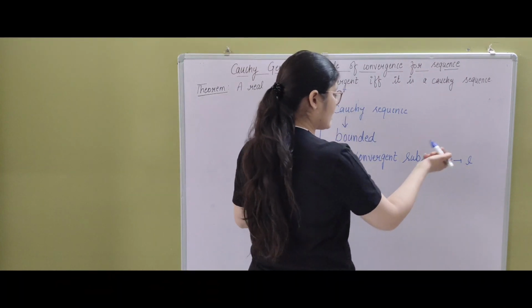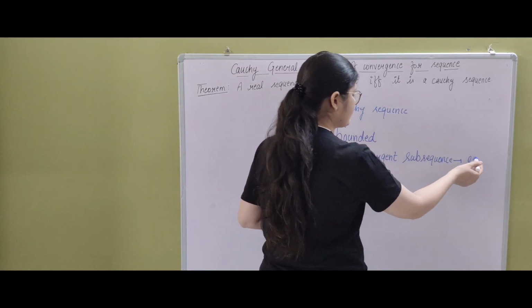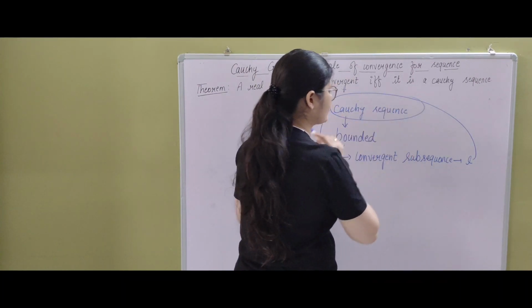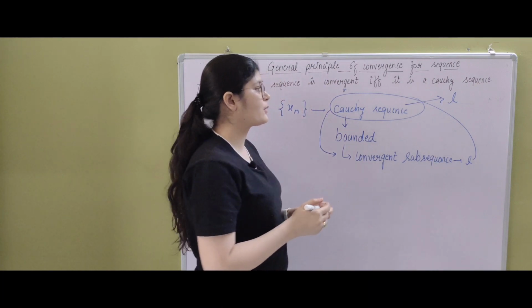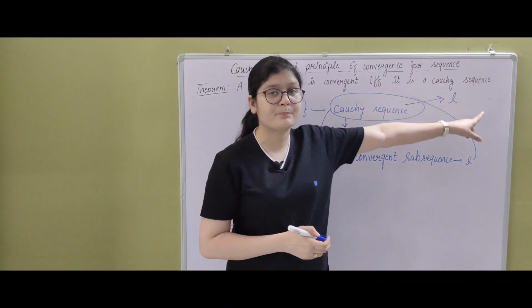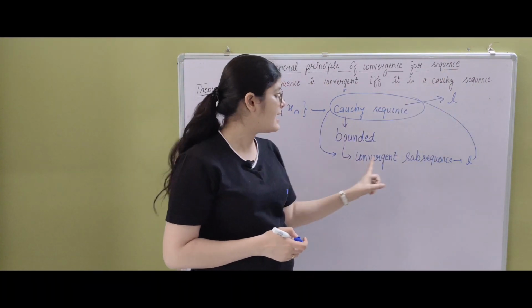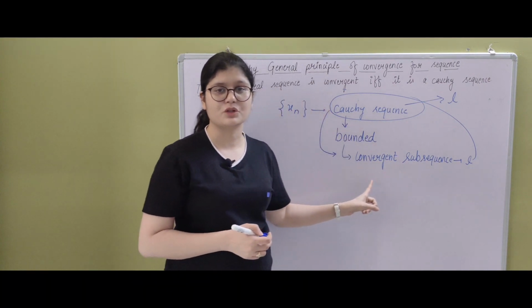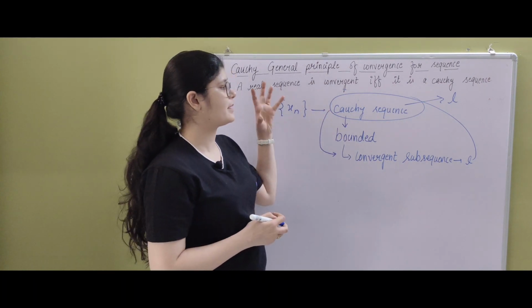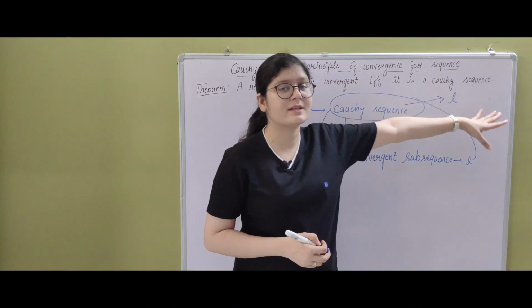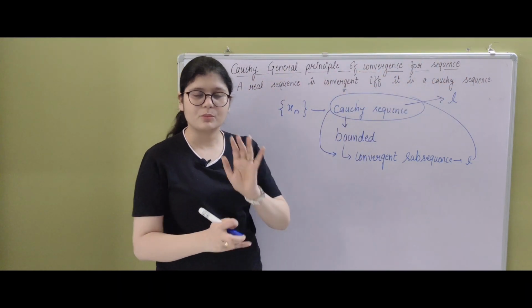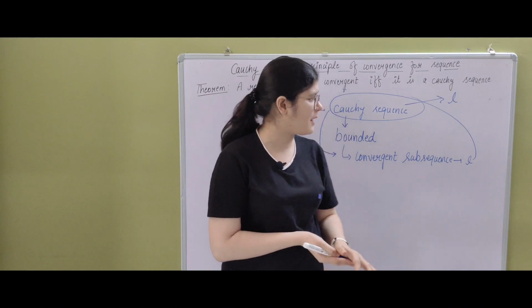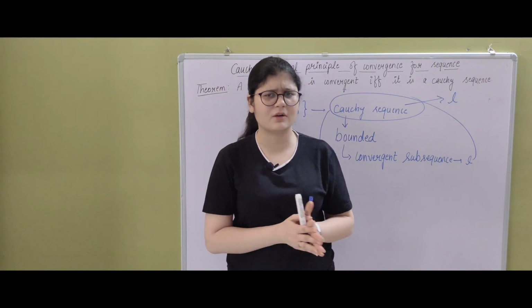So now we come to the conclusion that the Cauchy sequence is going to be convergent, and it is going to be convergent at the same limit or the same point as its subsequence was converging. Now the second part is done, that every Cauchy sequence is convergent. So both the parts are done, and I hope you have understood both parts very well.